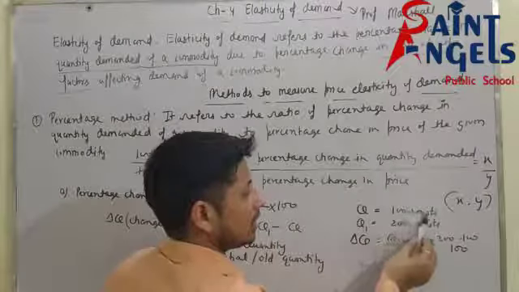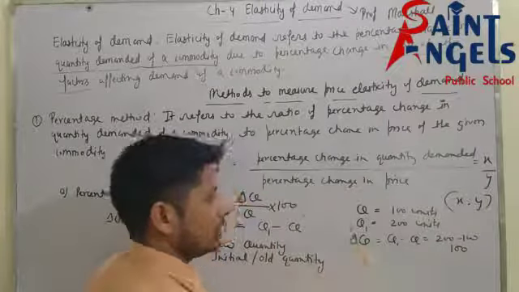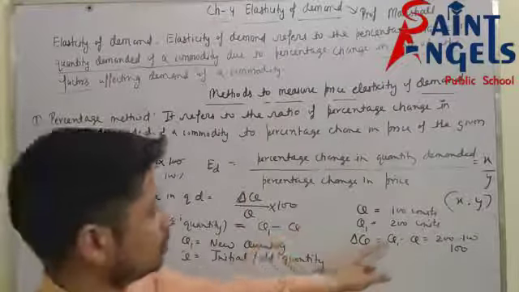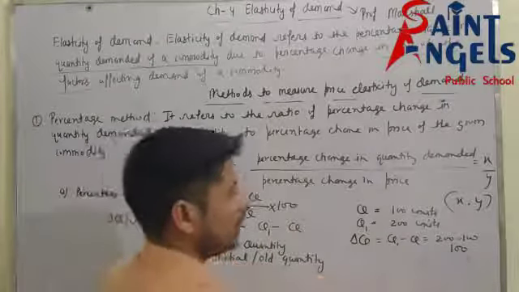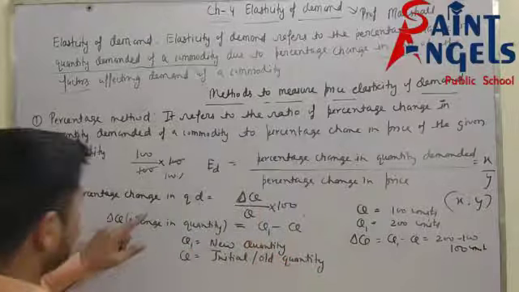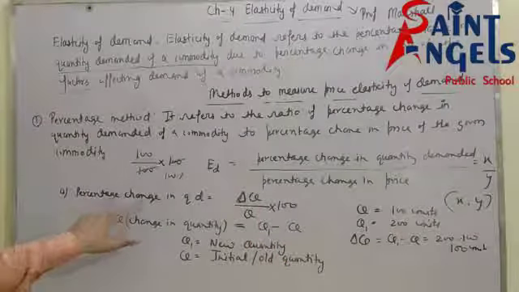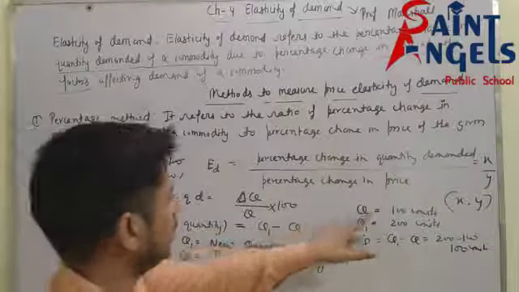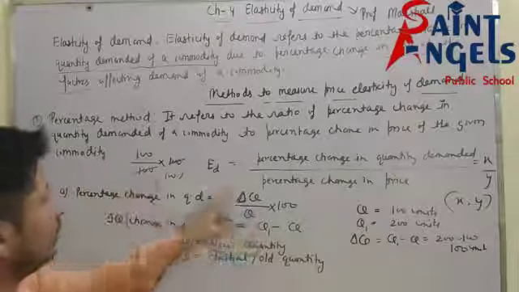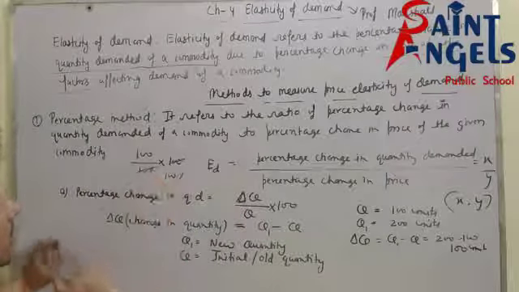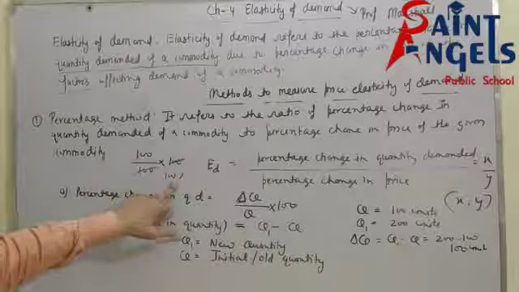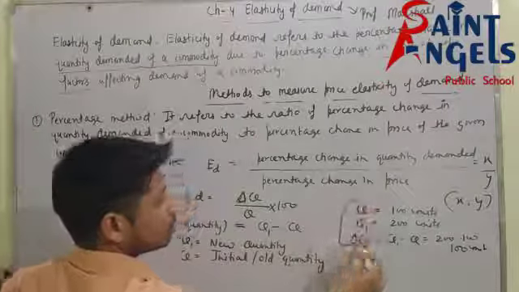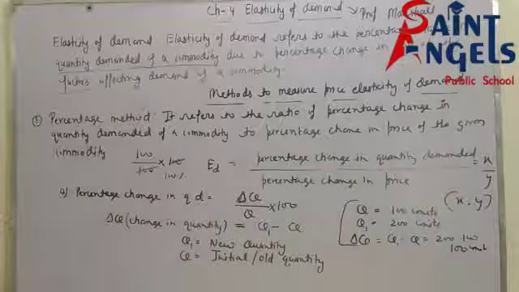Initial quantity is 100 units and new quantity is 200 units. Delta Q means Q1 minus Q, which is 100 units. Now you want to calculate percentage change in quantity demanded. Delta Q is 100 units and Q is the initial quantity, so you take 100 into 100. The 100s cancel and 100 remains. So percentage change in quantity demanded according to this numerical example is 100%.